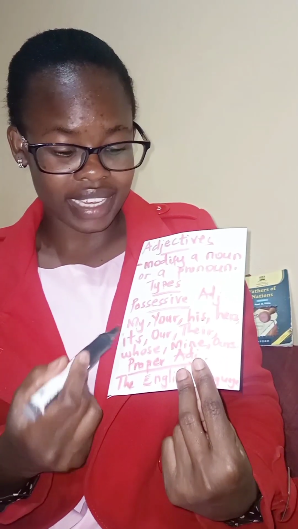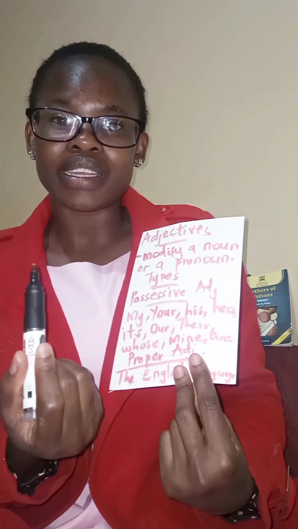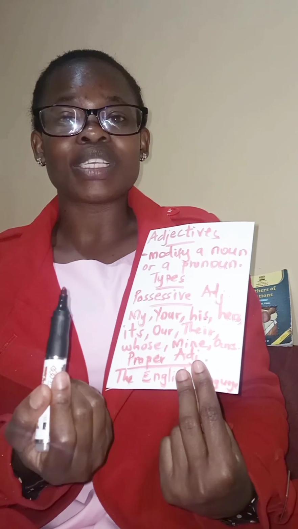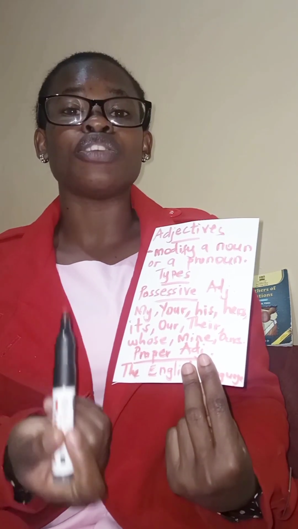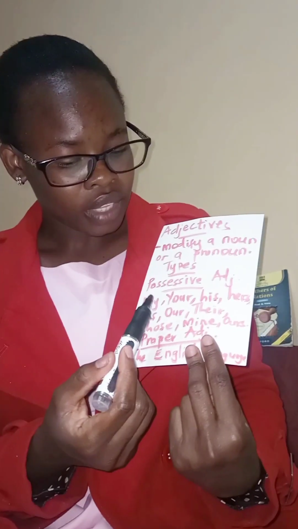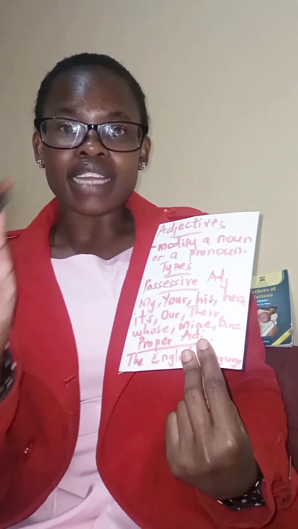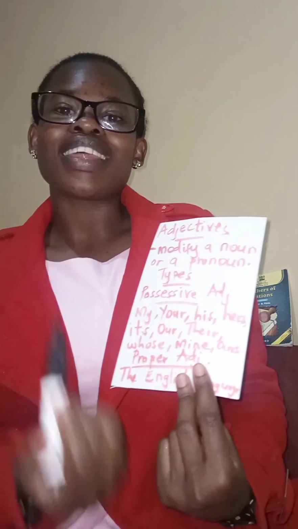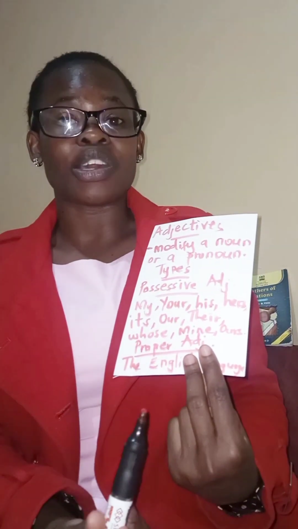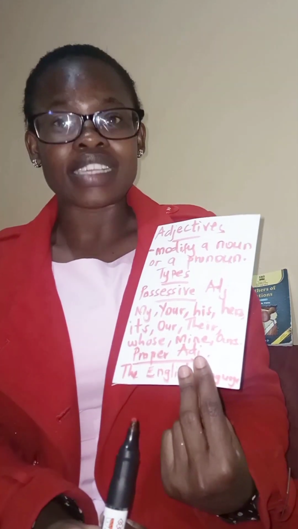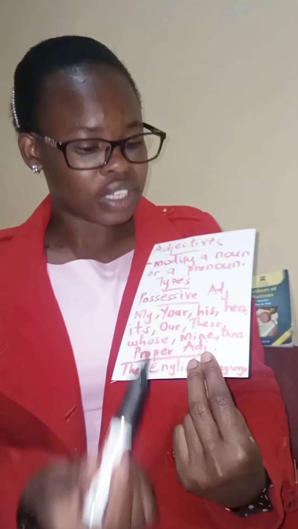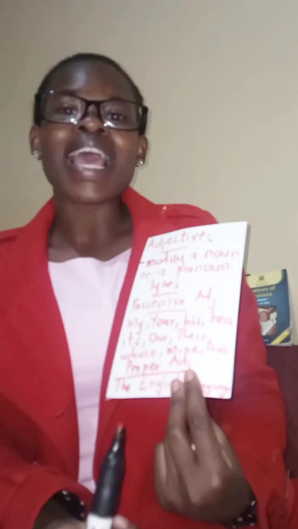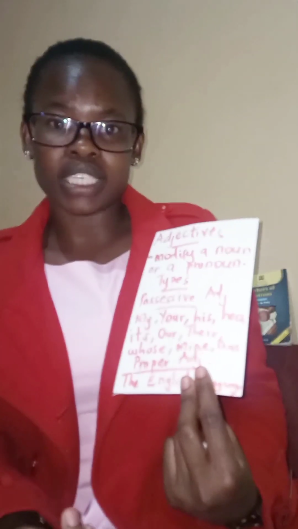We have more examples on possessive adjectives. Others include my. This is my pen. My there has been used as a possessive adjective to modify the noun pen. Your. That is your phone. Your there has been used to modify the noun phone, and therefore your is a possessive adjective. His. That is his book.